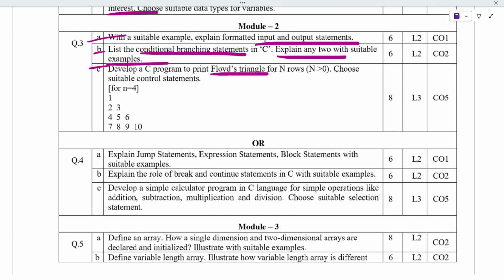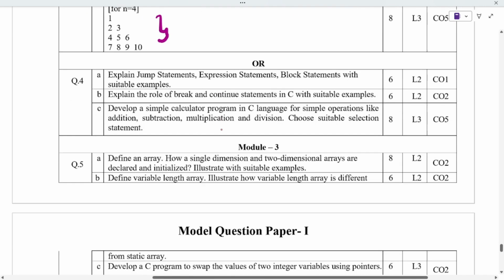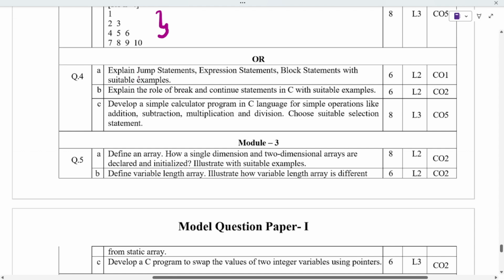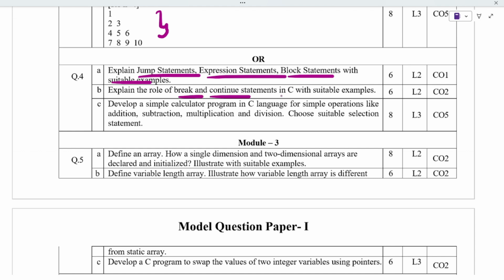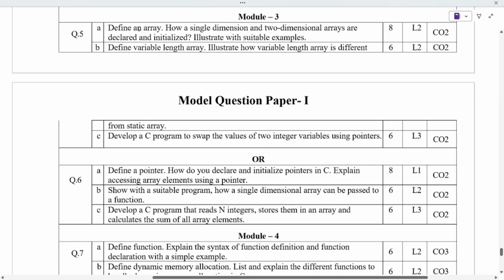We have to print like this. And next is about jump statements, expression statements, block with its suitable example, break and continue in C, and we have to do simple operations like addition, subtraction, multiplication and division. Next is module 3, about array: defining, and how two-dimensional arrays are initialized and declared, and we have to show that with an example.